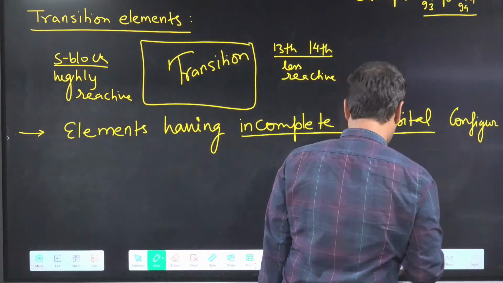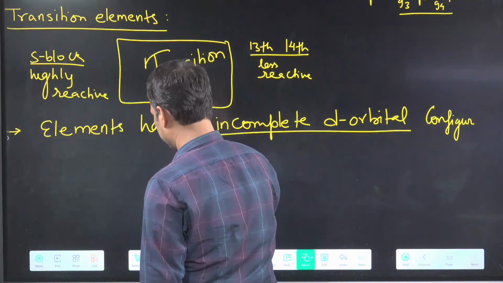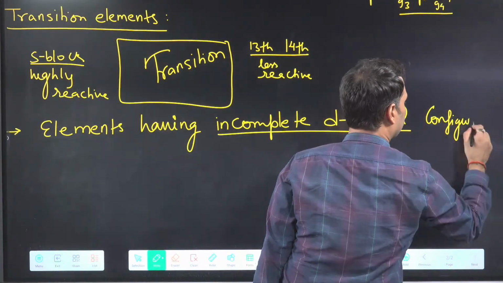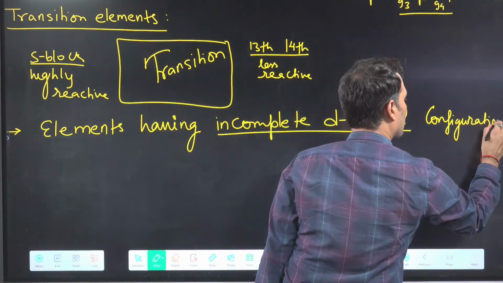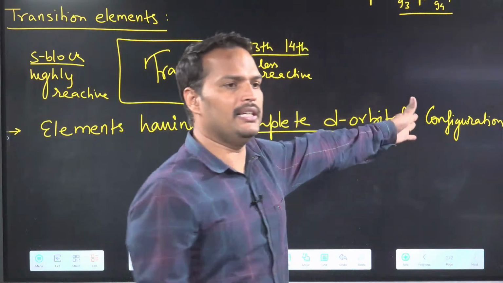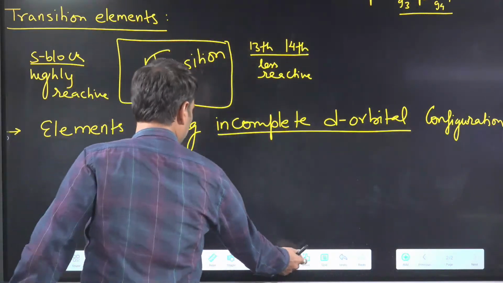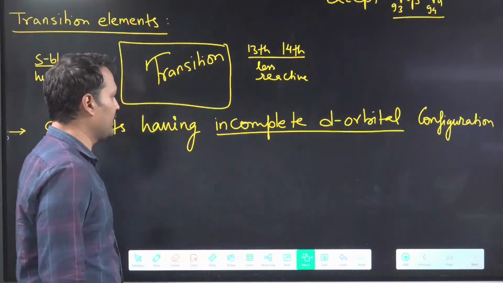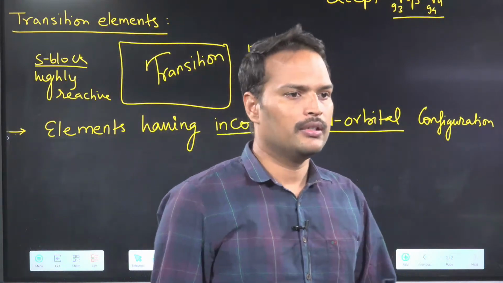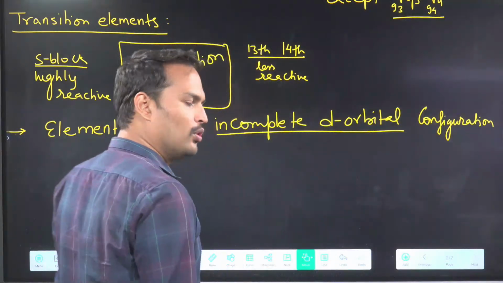Now many people write till this point only. Is it a complete statement? Tell quickly. Elements having incomplete d orbital configuration. Is it a complete statement? No.